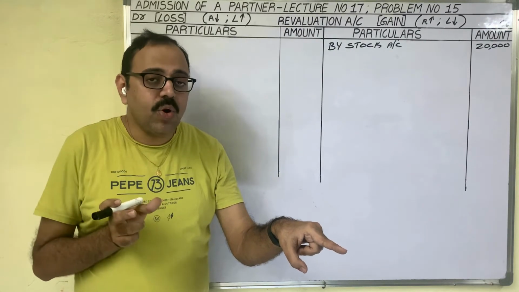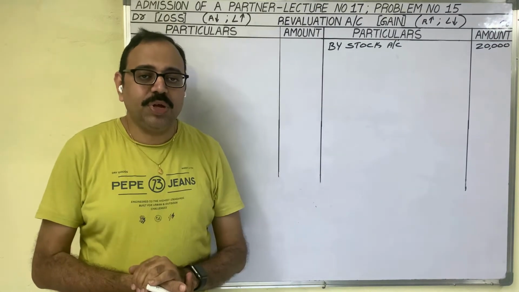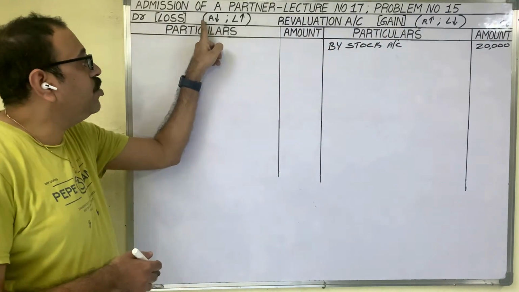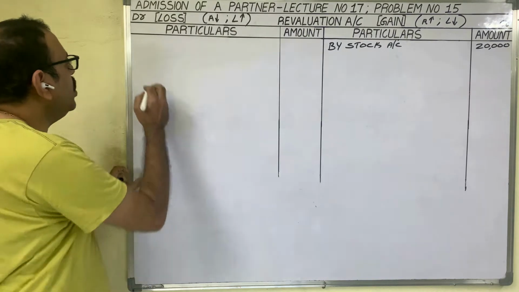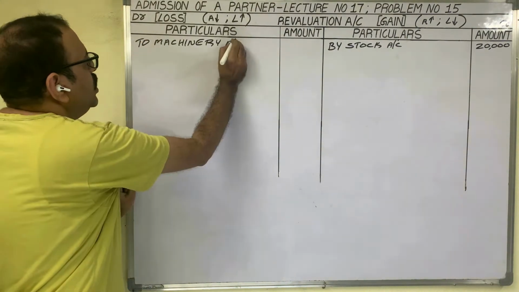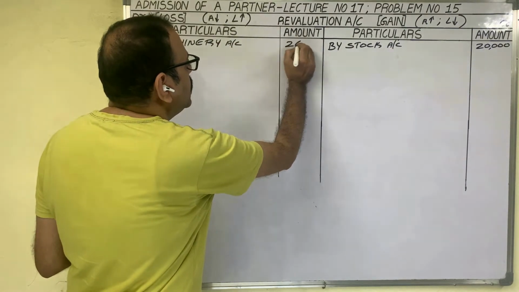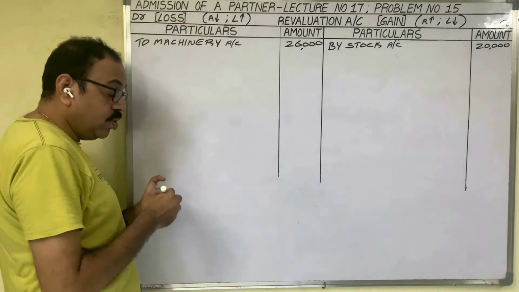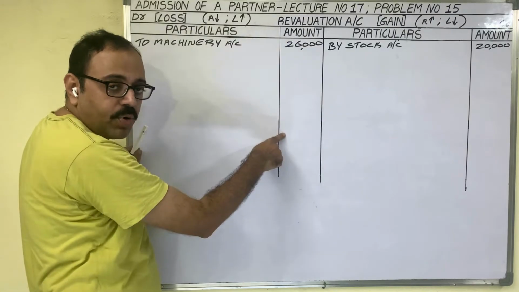So compared to the cost price, the market price is reduced by 26,000 rupees. Machinery is an asset and the asset value is decreased. It is a loss. It should be debited to the revaluation account. To machinery account, the machinery market value is reduced by 26,000 rupees. The loss amount is given directly in the question, so no need of any calculations. Directly show that loss amount in the amount column.